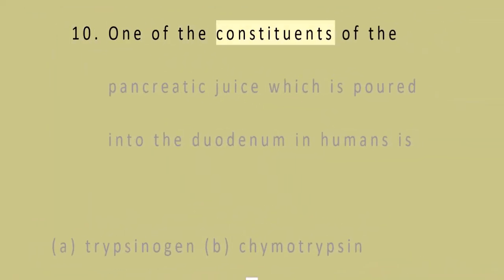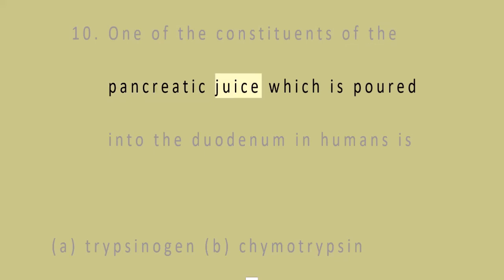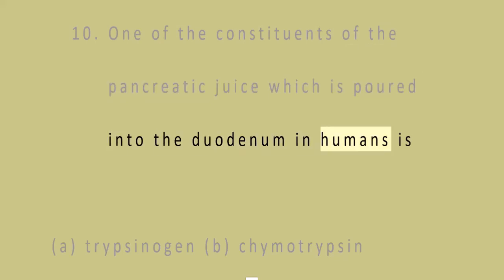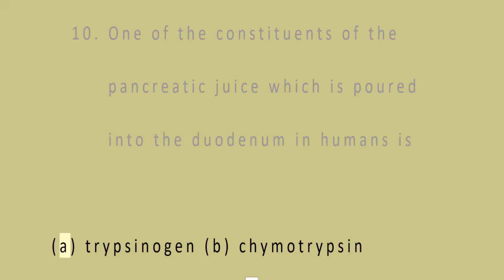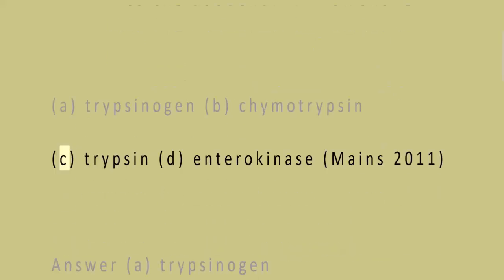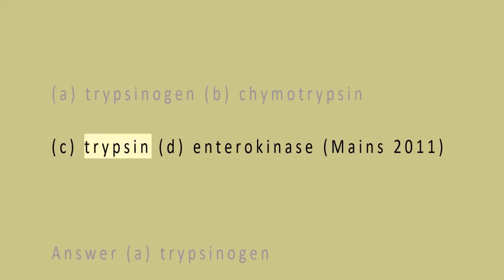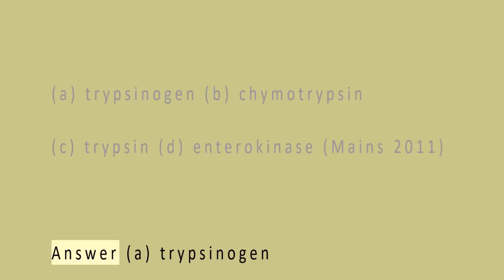9. One of the constituents of the pancreatic juice, which is poured into the duodenum in humans is A. Trypsinogen, B. Chymotrypsin, C. Trypsin, D. Enterokinase. Mains 2011. Answer A. Trypsinogen.